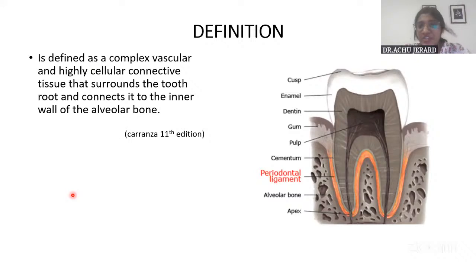Now coming on to the definition of PDL. It is defined as a complex vascular and highly cellular connective tissue that surrounds the tooth root and connects it to the inner wall of the alveolar bone. You have to learn this definition by heart. This is from Carranza. Always when you take a definition from a standard book or from an author, put it in brackets. From the definition, it is very clear that PDL has high vascularity, blood vessels, and is also a highly cellular connective tissue, composed of numerous cells, and it surrounds the tooth root.